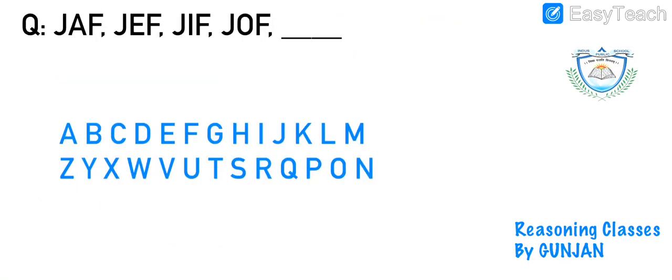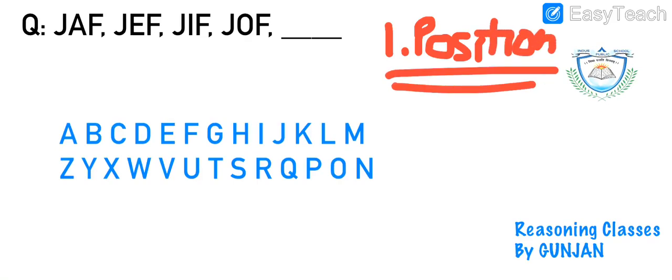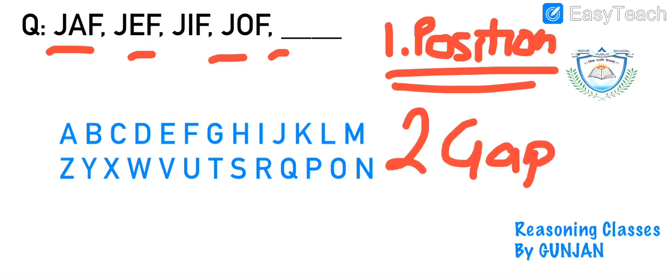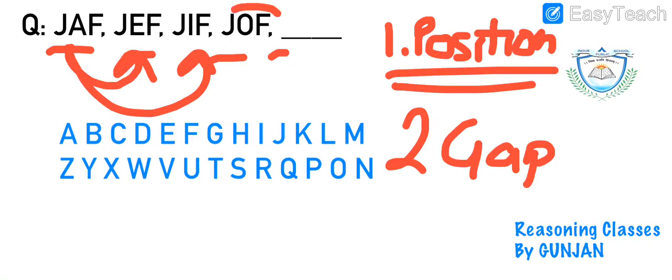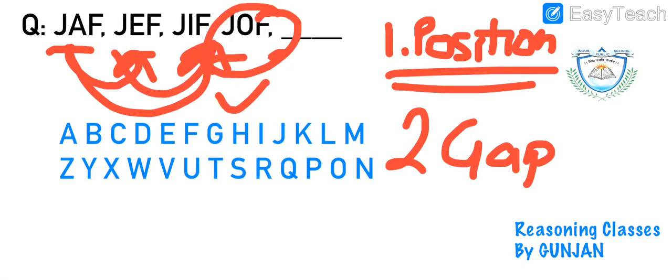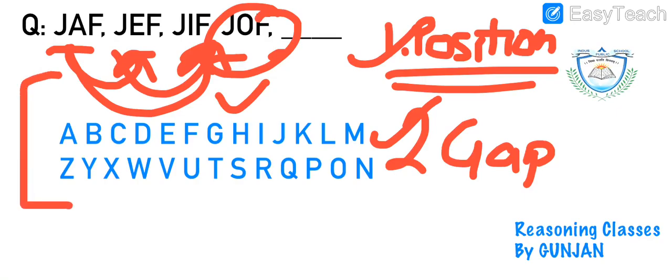So, here is our first question. But before I actually start my class, I would like to explain two points to you. Whenever you approach an alphabetical series question, these two points should come into your mind before solving any question. First thing is positioning. That means you have to check the position of these alphabets. Second thing is the gap. Means what is the gap between the two alphabets given within the pair, and with the next pair. So I hope you will take care of these two points, and then you will start solving the series.